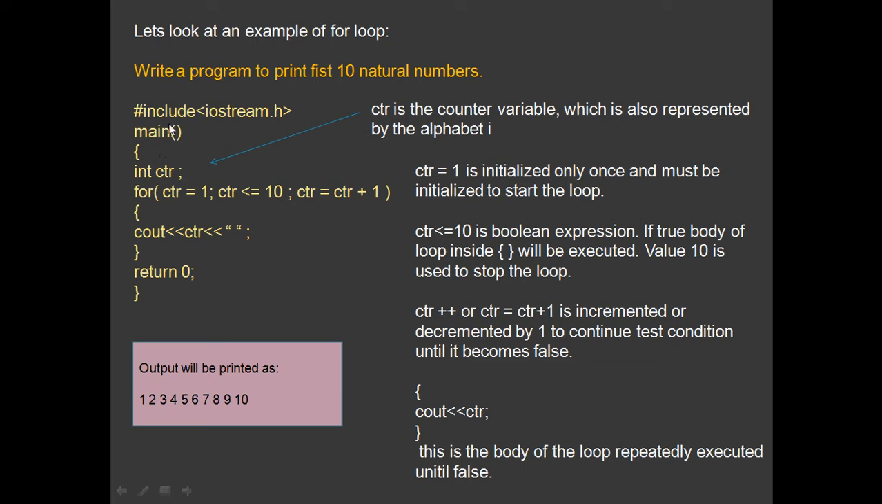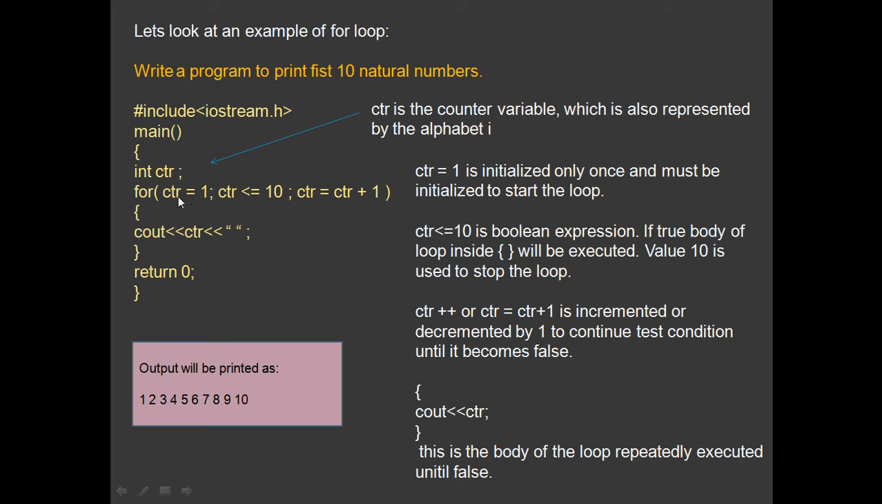So as usual, it will always start with the header file and then the main function, and this is the main function body, within these opening and closing braces. So you are declaring the variable CTR. Now CTR is the counter variable, which is also represented by the alphabet I. So later on in the other programs, you will see that mostly instead of this name CTR, we will be using the variable I, the alphabet I. So you are declaring that variable. Now keep in mind that the counter variable is used in the loop only, not in any other blocks, but only in the for loops.